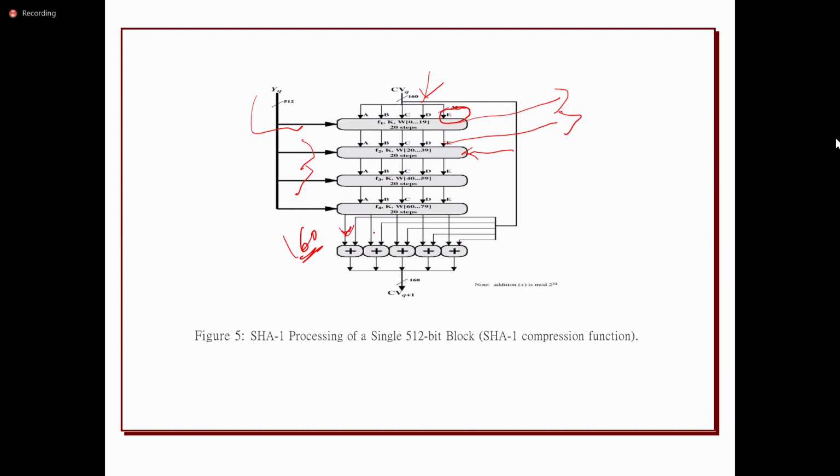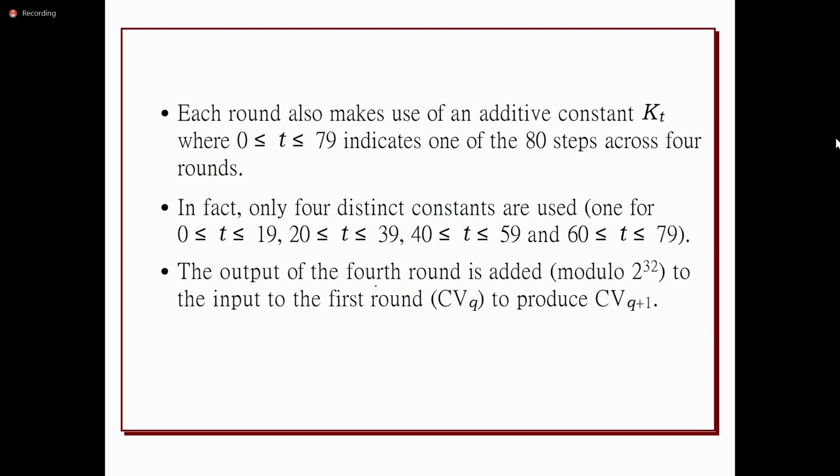That output and the initial chaining value are then XORed. After the XOR operation, finally we get 160 bits of data. This is the output of the first block. For every block, the same thing will be repeated.